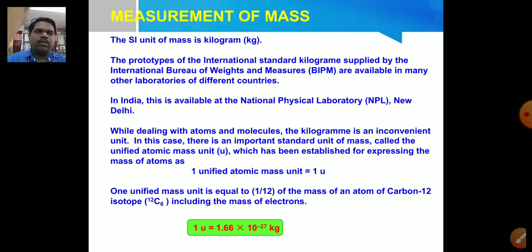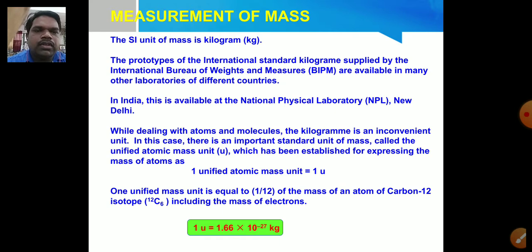Children, I hope you all are familiar with isotopes and isobars. If the atomic numbers of two or more atoms are equal, then they are said to be isotopes. So once again, see the definition of one unified atomic mass unit, that is 1 u.